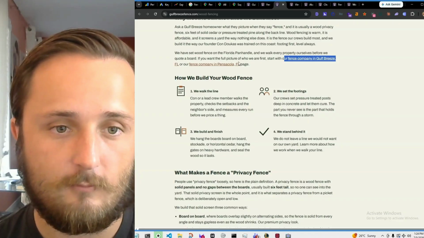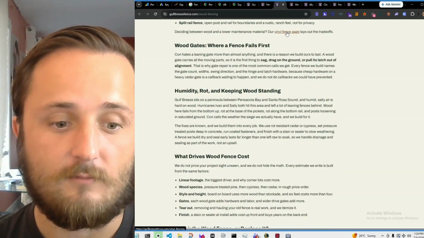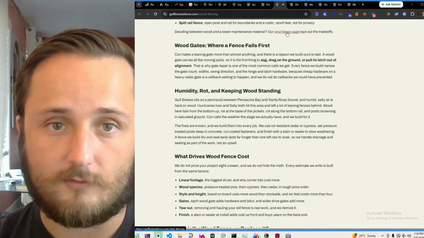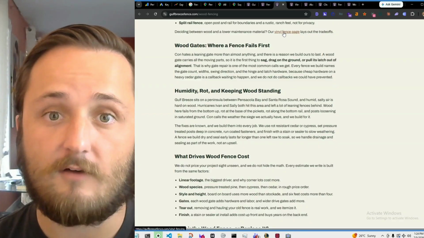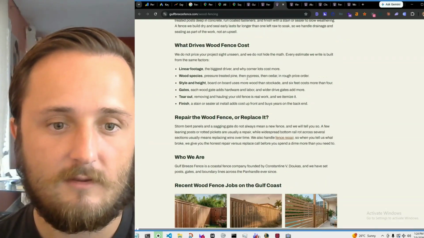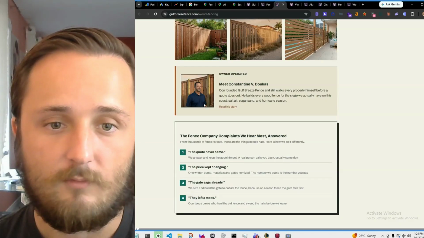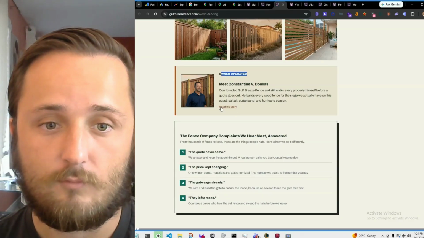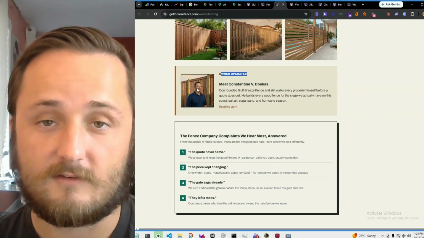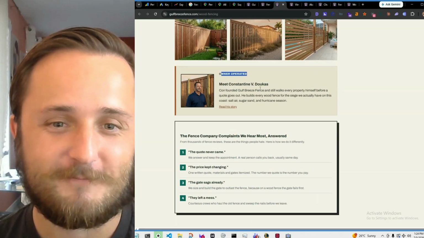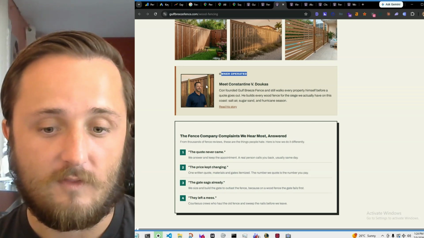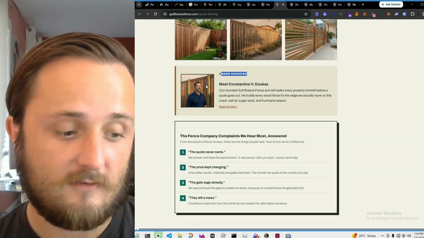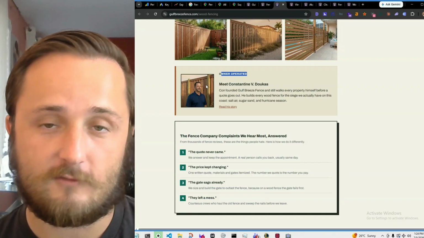So we see right here, we've got 2 links. Then we also have a link to one of our other service pages right here. And this is also the anchor text of the keyword that page is trying to target. Scroll down here. We've got an owner card. We're just talking a little bit about the owner, Constantine. And so this little author card is also showing Google, okay, this owner is an authority figure in this service.